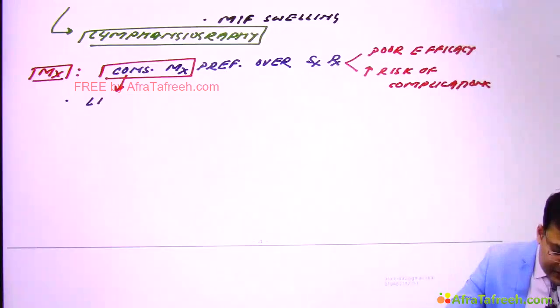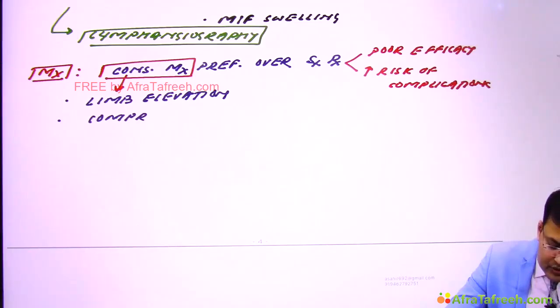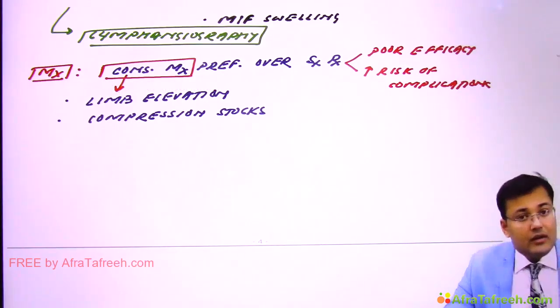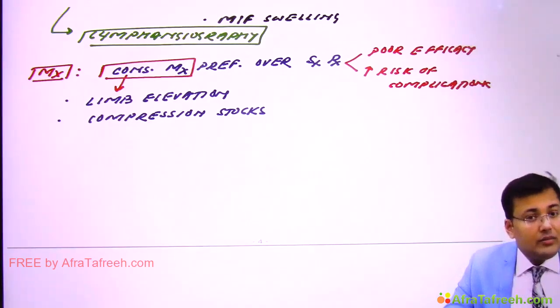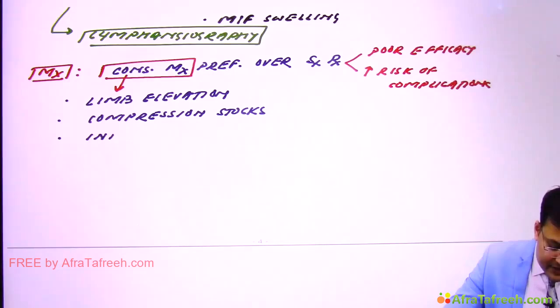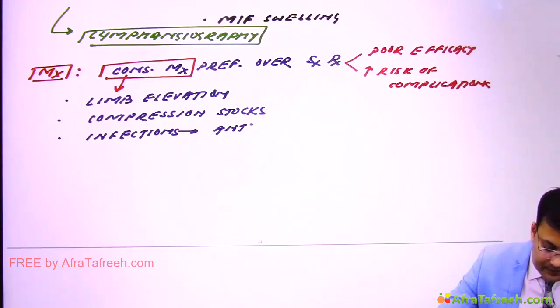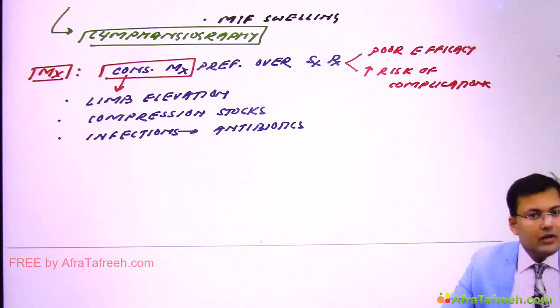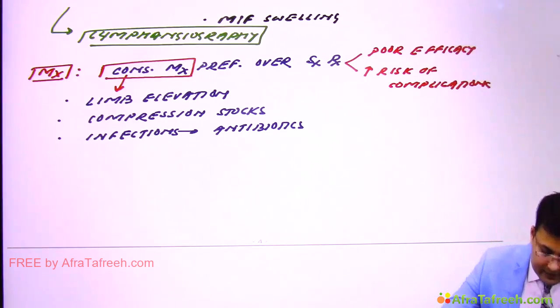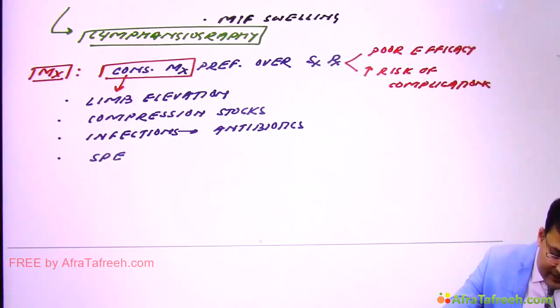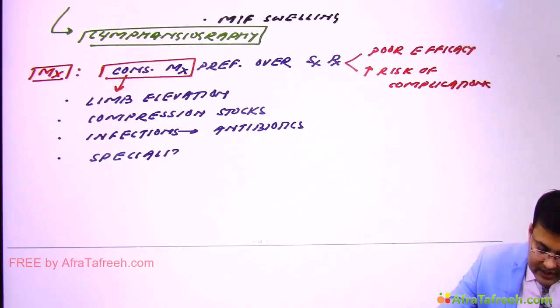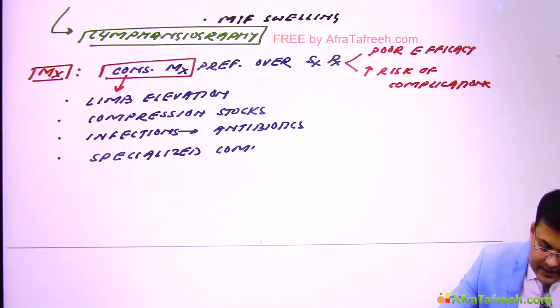So what are the components we discussed? We advise the patient limb elevation. The patient is advised to wear compression stockings. We advise limb care, in which the patient should be very cautious about the presence of any infection. In cases of infection, we go for antibiotics. And simultaneously we advise physiotherapy. There is specialized complex physical therapy.